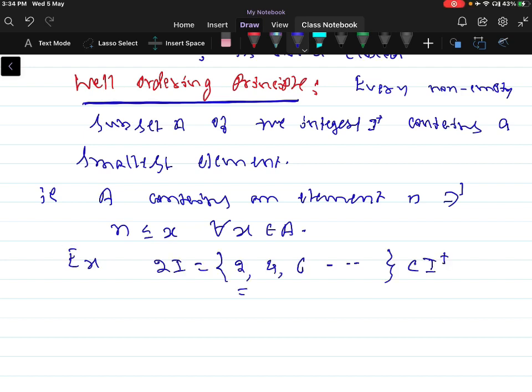For example, the set of even positive integers 2I, that contains 2, 4, 6 and so on, is a subset of positive integers I. The set of positive even integers contains a least element.